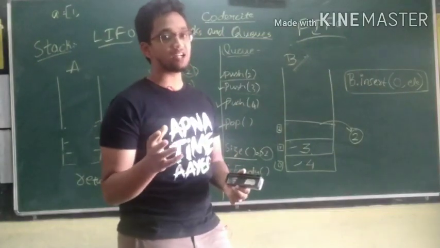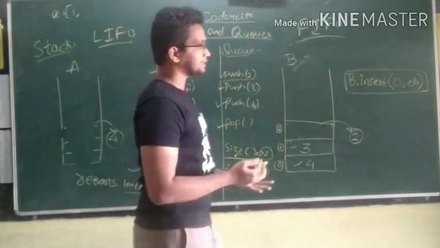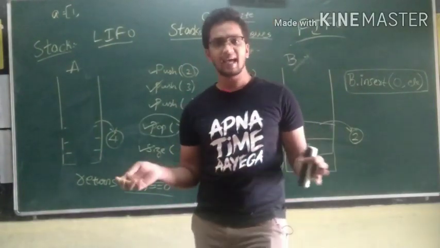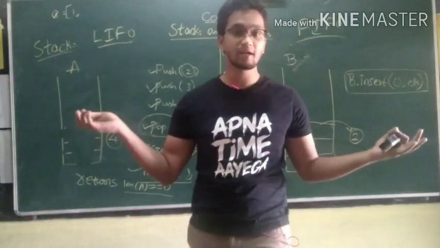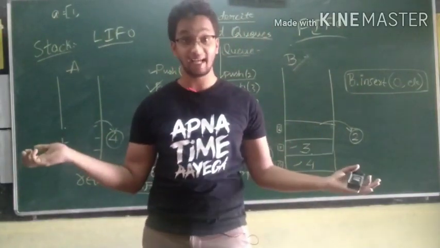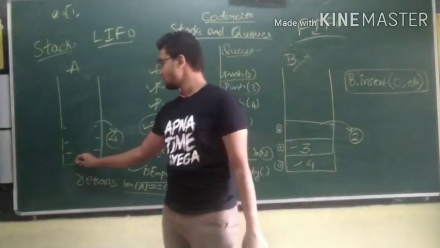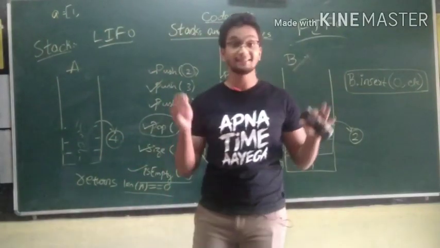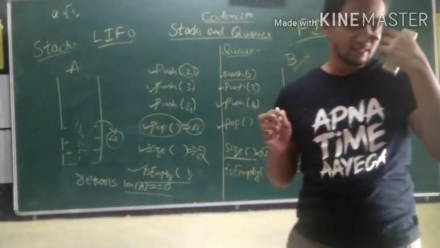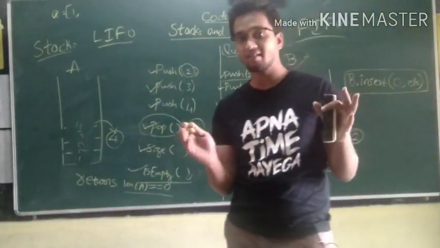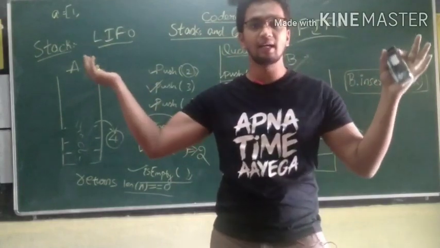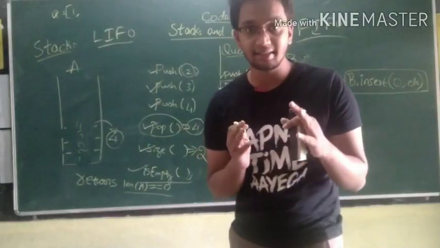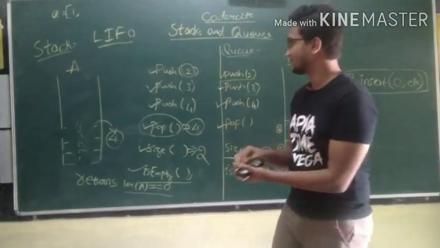Now coming to comparison, what's the time complexity of inserting an element in a queue as well as a stack? In stack you can append an element or else you can push the element in O of one time, because if you append 1, you can append 2, you can append 3, you can append 4, like that. It is an amortized value because the list itself doesn't have an infinite amount of memory. You know about amortized arrays, right? If you don't know, I'll just explain a bit here.